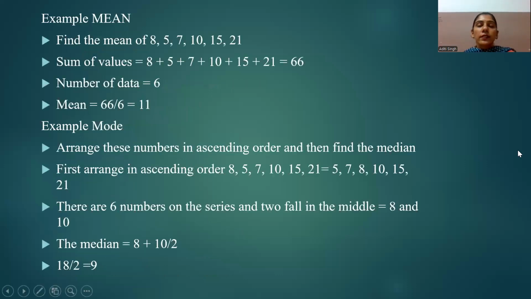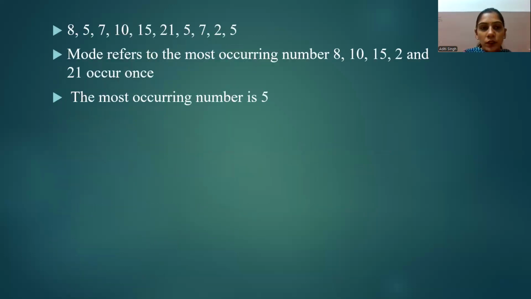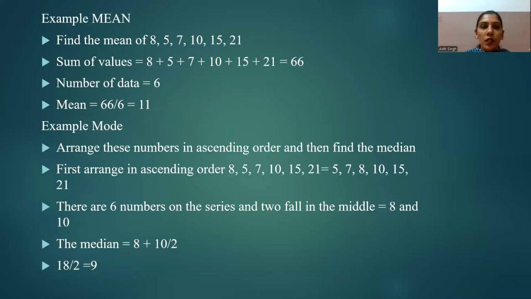Now let's understand all these three concepts, mean, median and mode, with the help of an example. As you can see on your screen, there is an example given. Let's first understand the example of mean. We have to find the mean of these values: 8, 5, 7, 10, 15, 21.